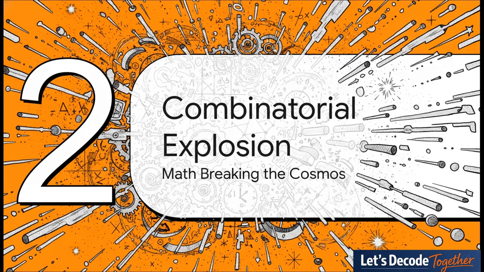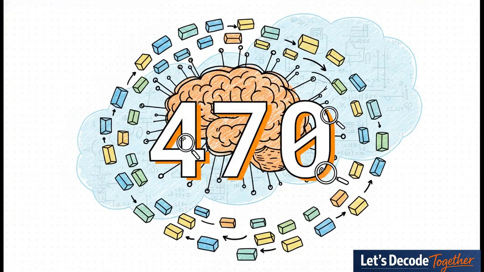Which brings us to our second constraint. We're moving from the logic of time into some truly mind-bending math, the combinatorial explosion. Picture a standard large language model. It's got a typical vocabulary size of about 50,000 tokens. Generate just one word, easy, 50,000 choices. But if it tries to generate just 2 words simultaneously, boom, that becomes 2.5 billion possible combinations.